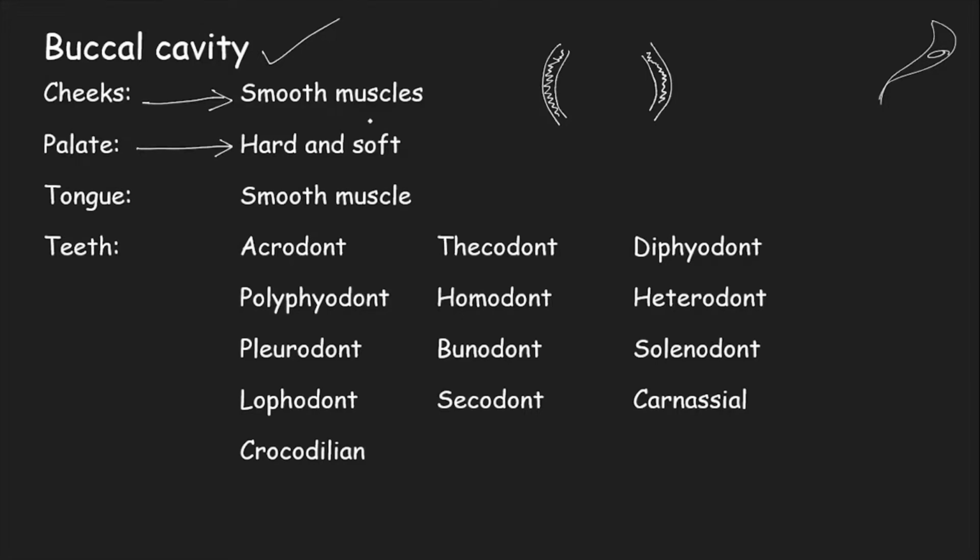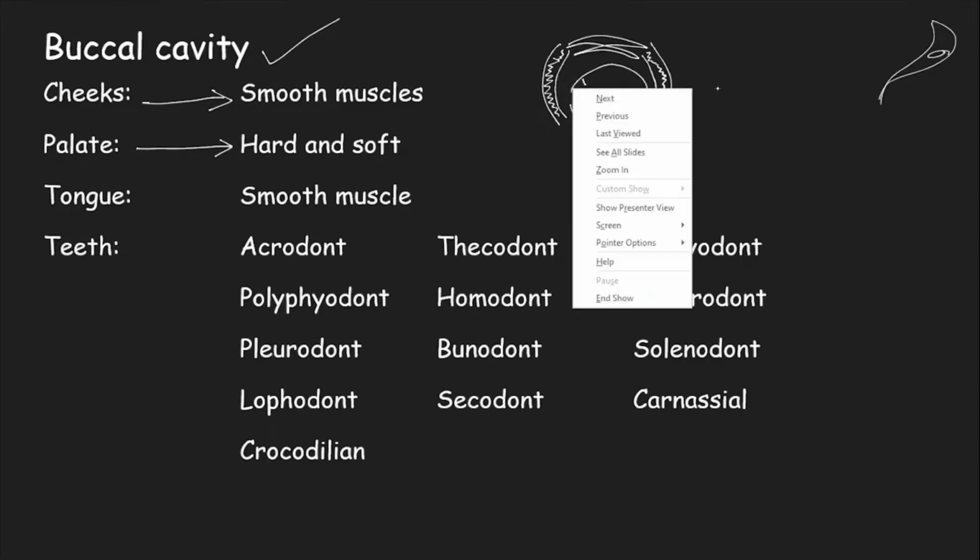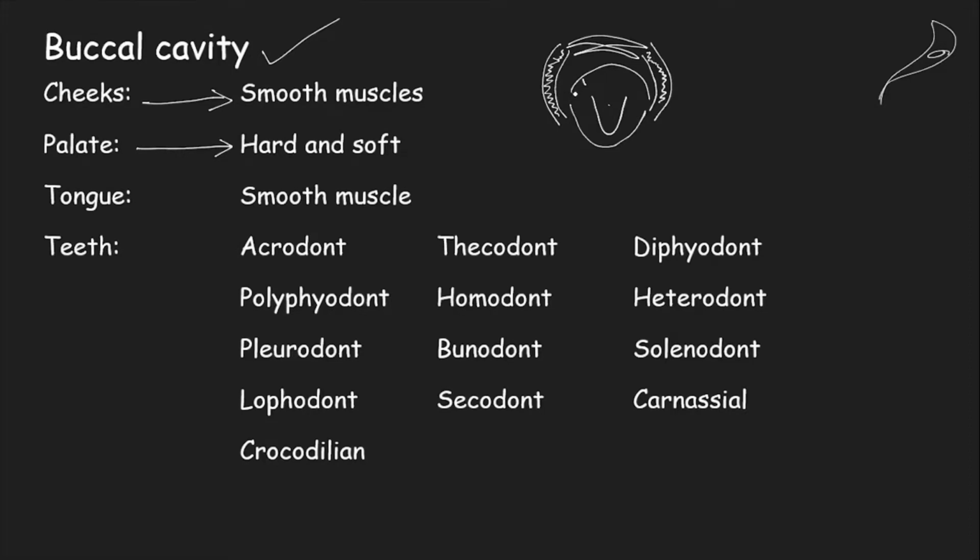Palate is the one that forms the roof of the buccal cavity. When you say roof of the buccal cavity, it is the above portion of the buccal cavity. We have the tongue on the floor of the buccal cavity, and then we have teeth aligned on the lower and the upper jaws. So there is a set of dentition. This is just for your representation. Do not take this diagram very seriously.